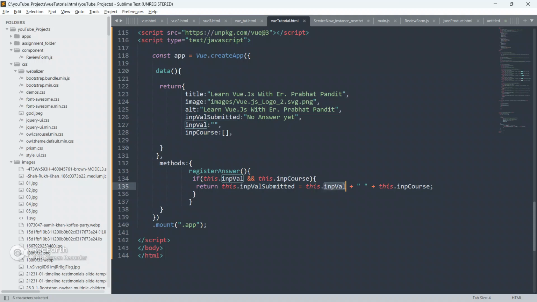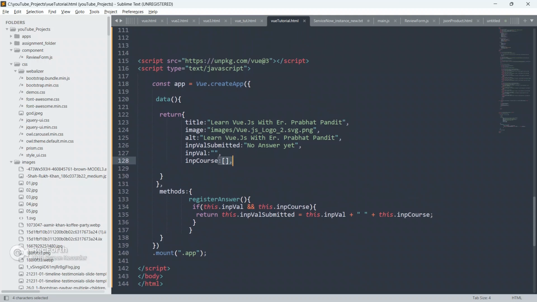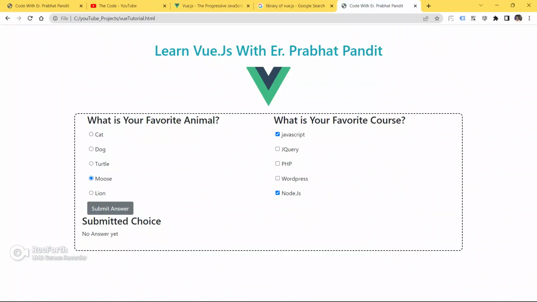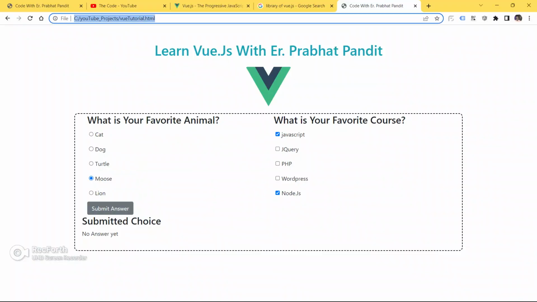So this.inputSubmittedValue equals this.inputVal, whatever value is chosen by the user, plus this.inputCourse, whatever courses are chosen by the user. It will first be stored inside this array, and then we will display it here.